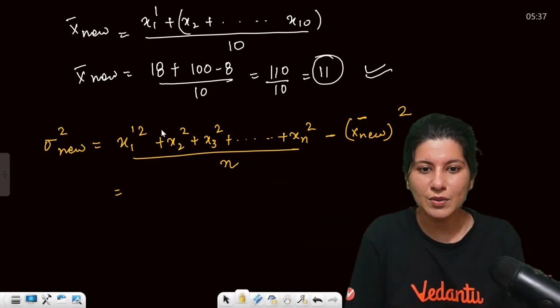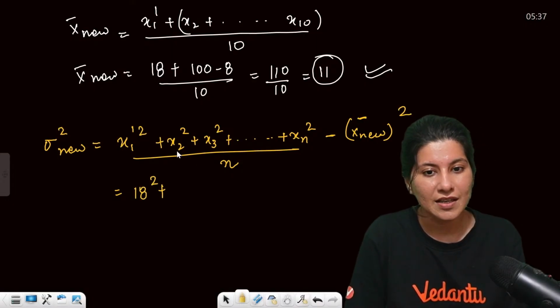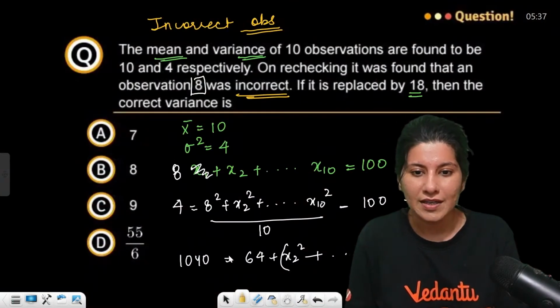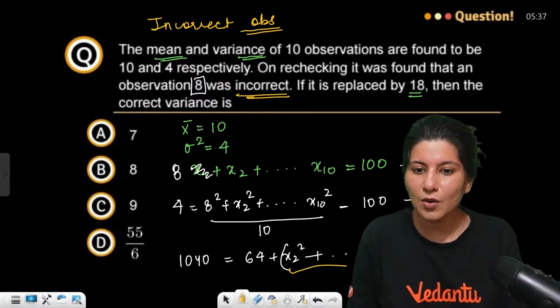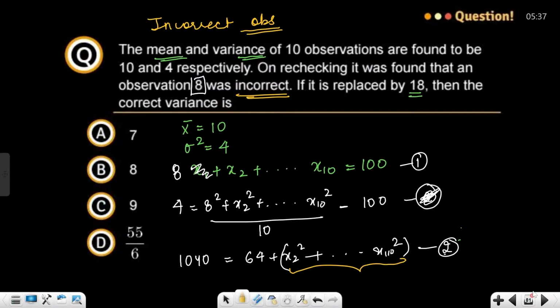Yes, so now x1 dash square. So now the new value is 18 square plus, do you know this value, x2 square plus x3 square? Let me go back. So x2 square plus x3 square and all the way up to x10 square is what? 1040 minus 64.